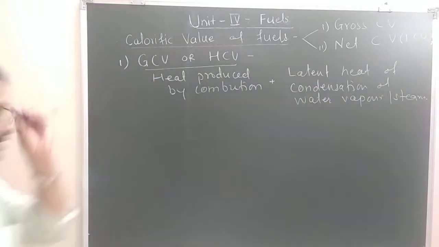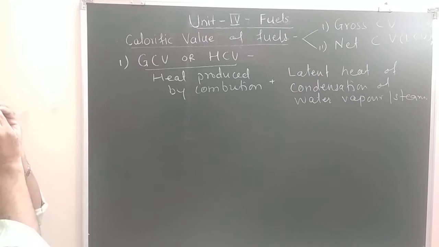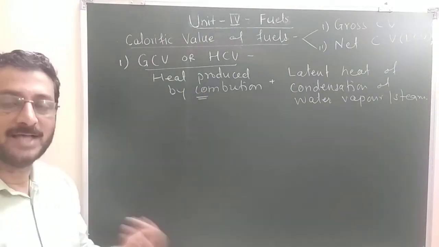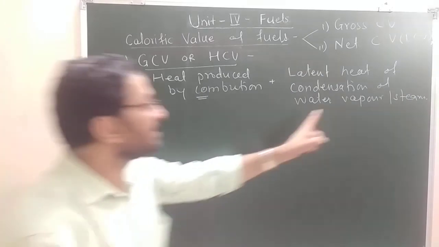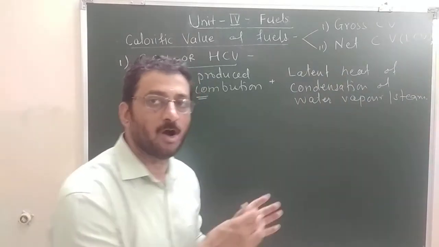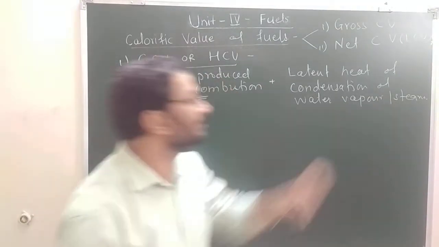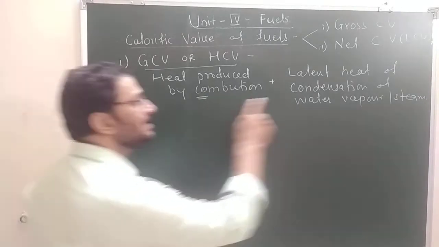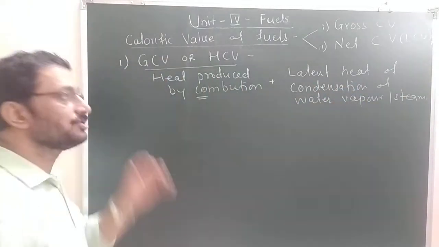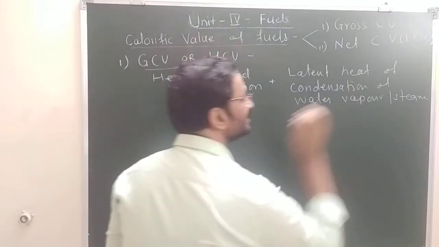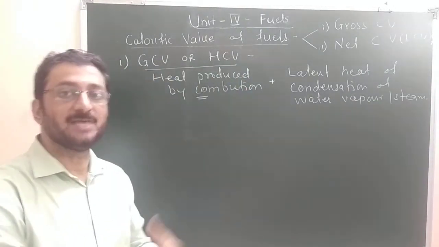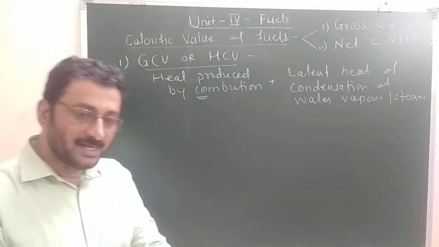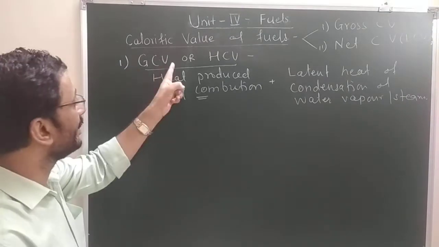What is the meaning of this? While finding out gross calorific value, the heat we get by combustion will be calculated, as well as how much latent, meaning hidden, heat is there in the steam; that is also taken into consideration. So heat obtained by combustion as well as latent heat of condensation of water vapor produced. Latent heat of condensation of steam means steam is not allowed to go away with the other hot combustion gases. It is collected, and that heat is also considered.